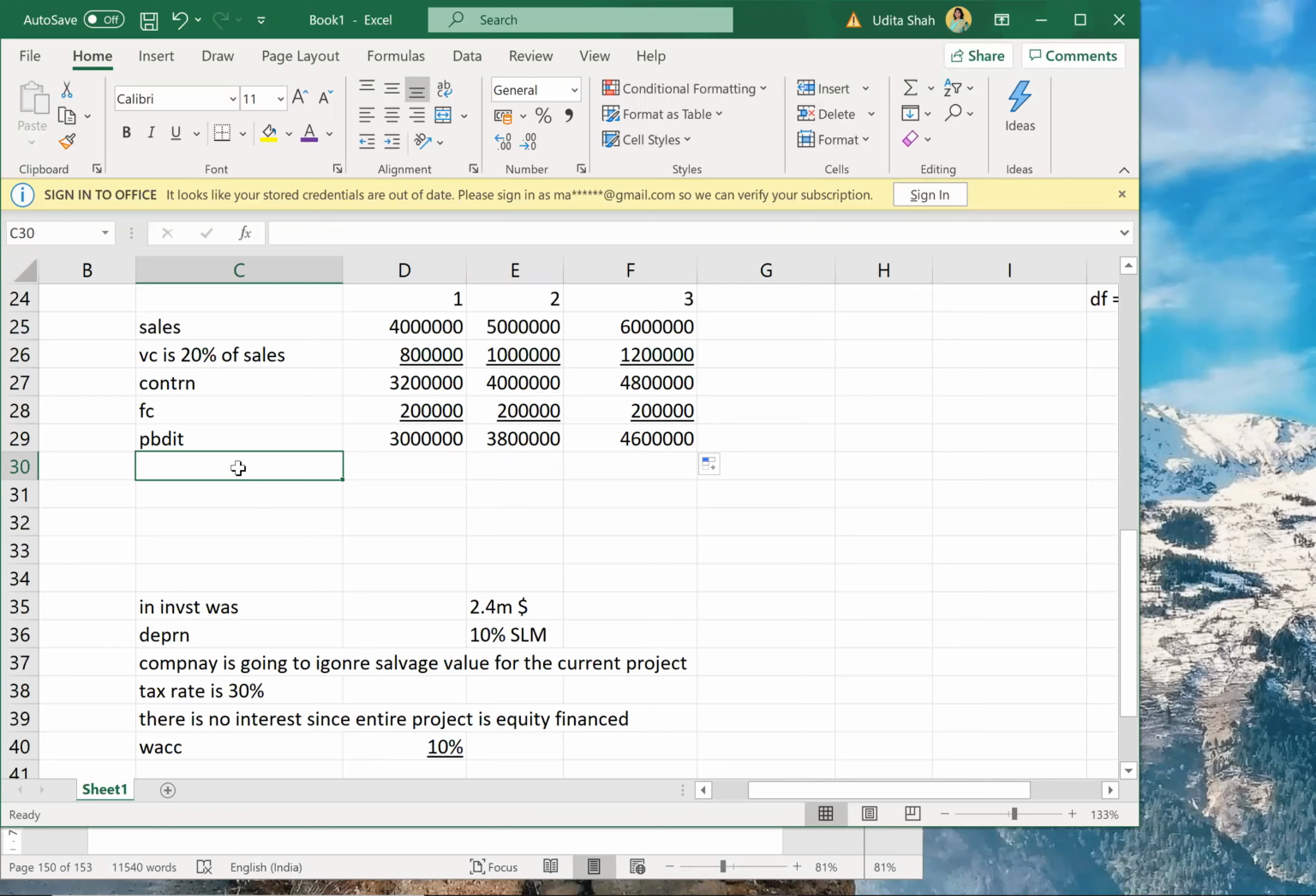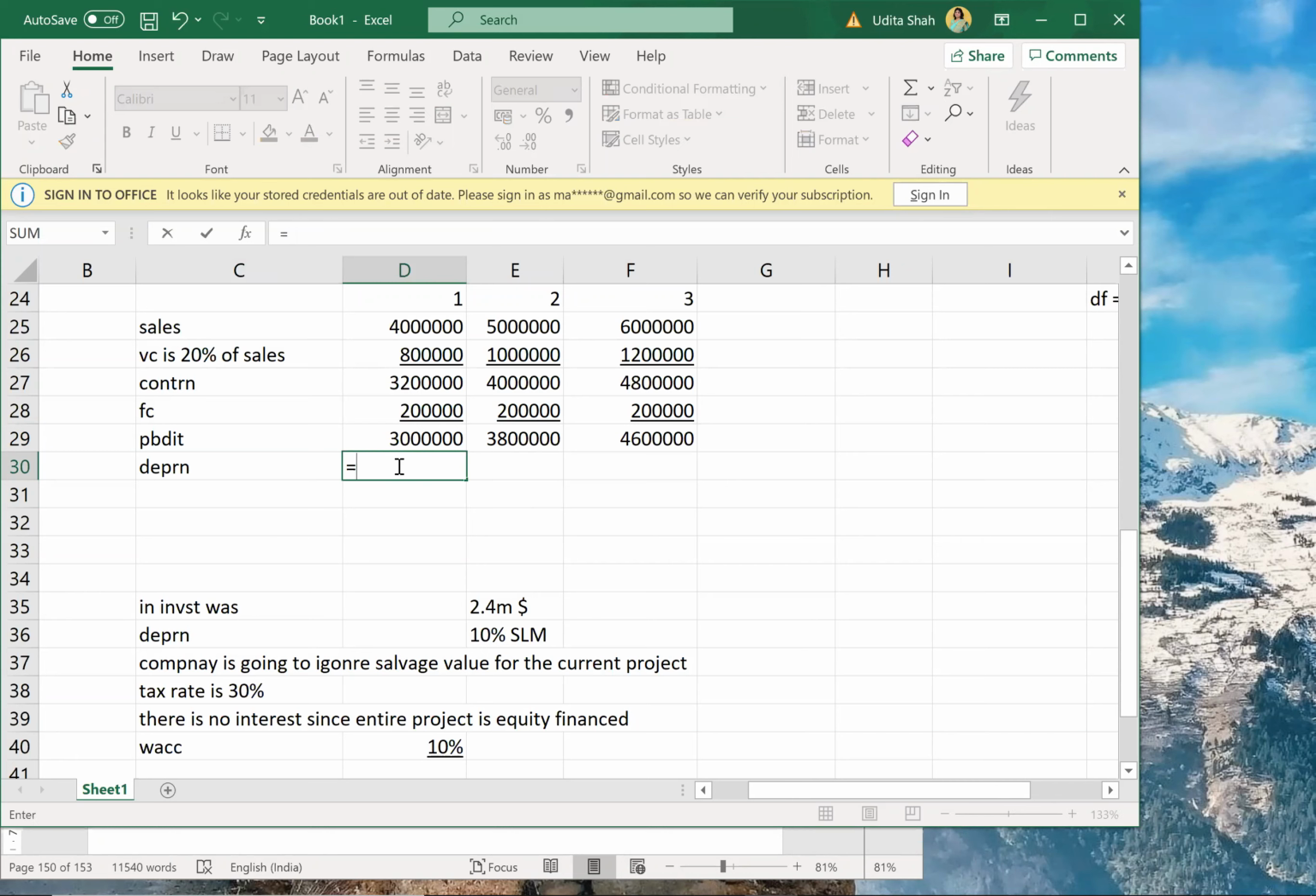Done. From PBDIT, what I'll deduct? I'll deduct depreciation. How much is depreciation? Depreciation is $2.4 million into 10% straight line method. Okay, so that will be 2.4 million into 10%. So how much that comes to? 240,000. Correct? And it is straight line method, so each year it will remain $240,000.